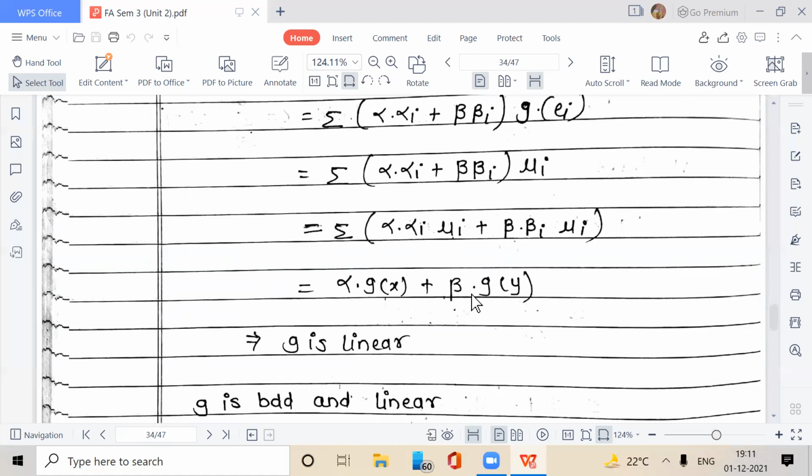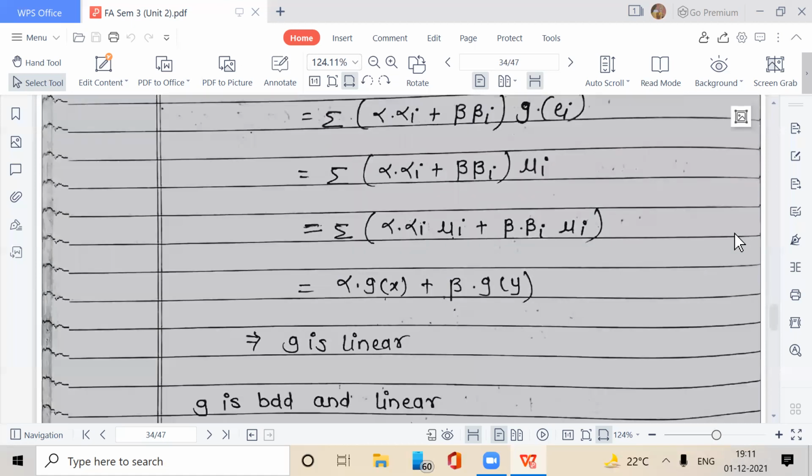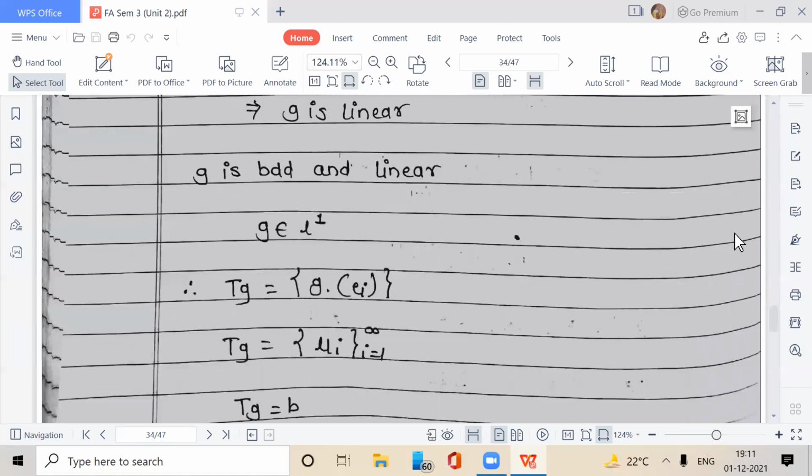Now, we see the image of G under T. As G belongs to L1 dash, T of G is defined. So T of G is equal to G of ei.